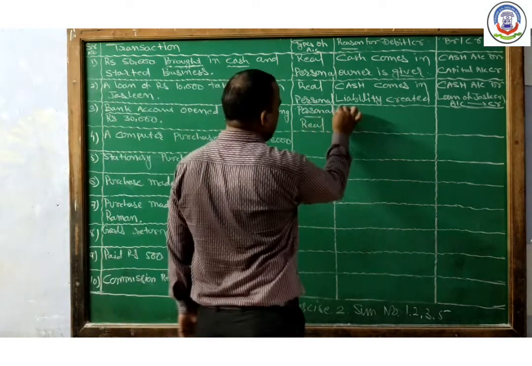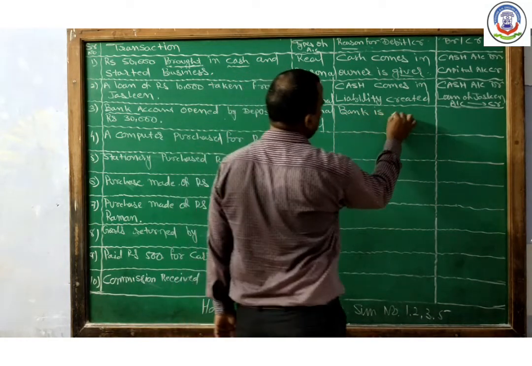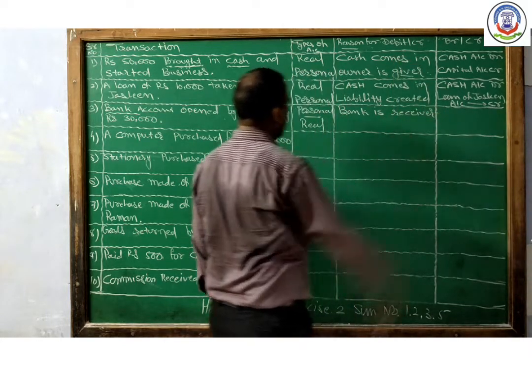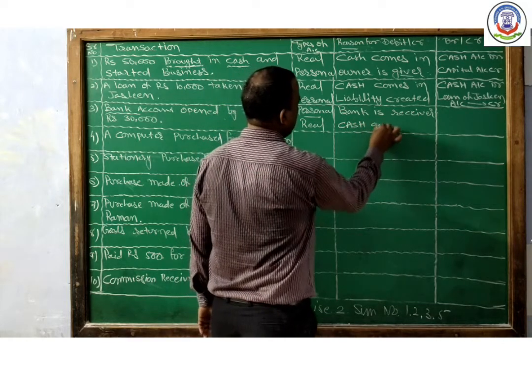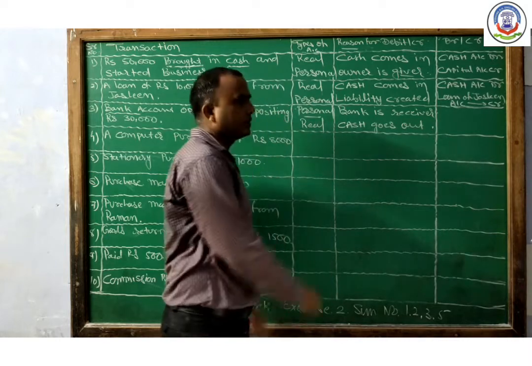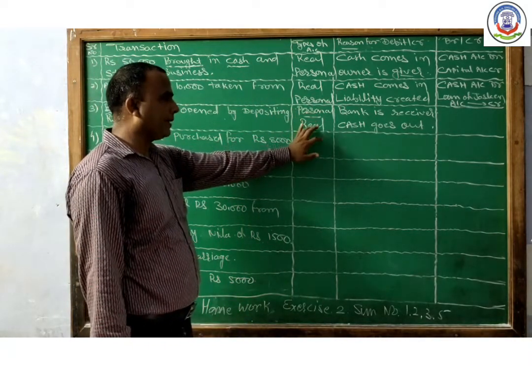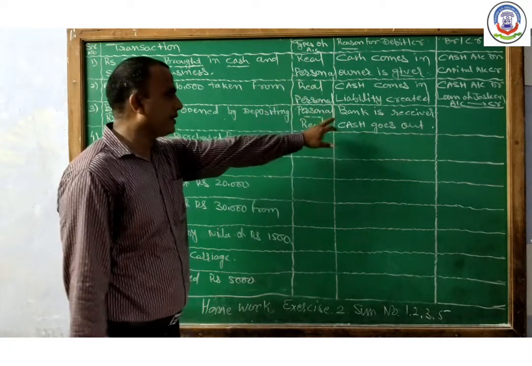So bank is the receiver and cash goes out. Apply the rule for the personal account and the rule for the real account. Debit the receiver and credit the giver.